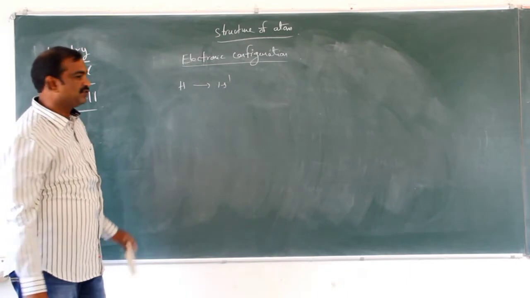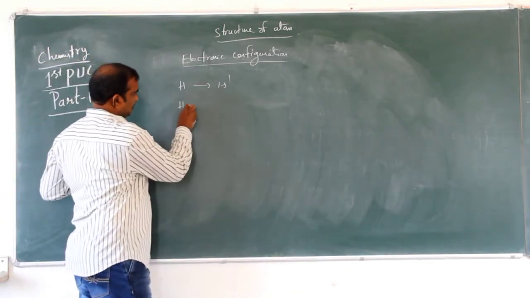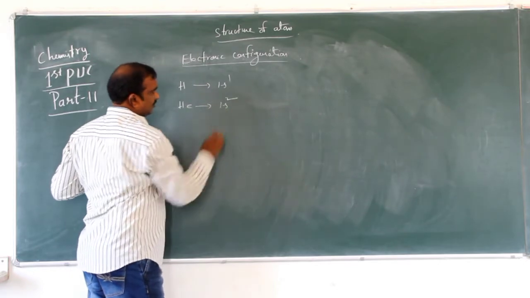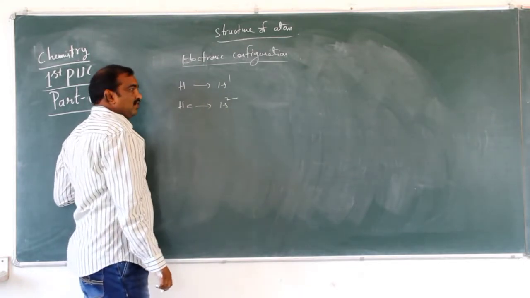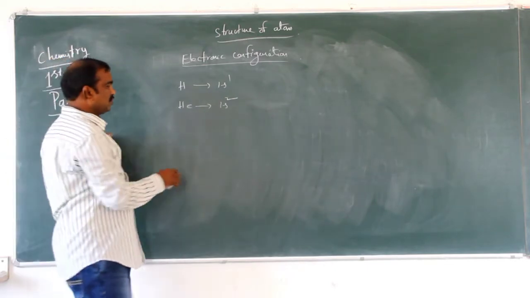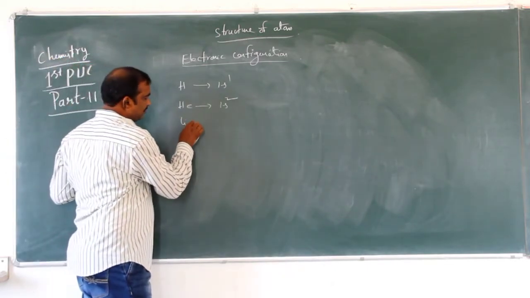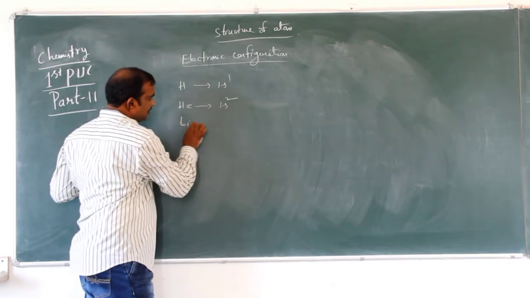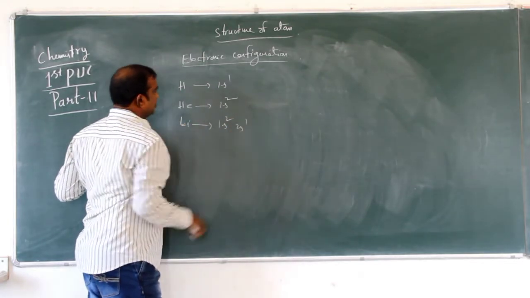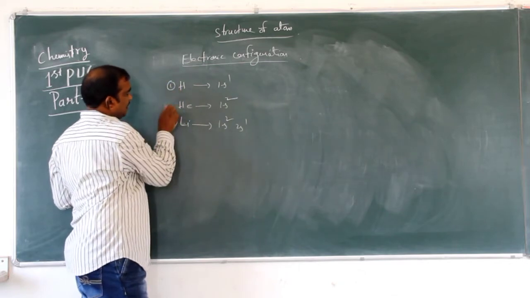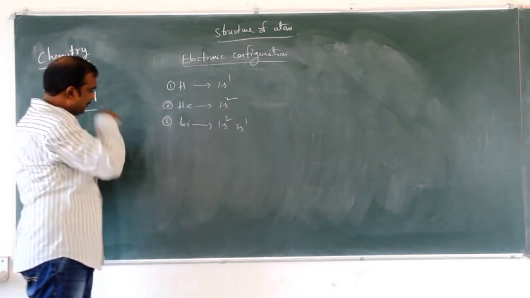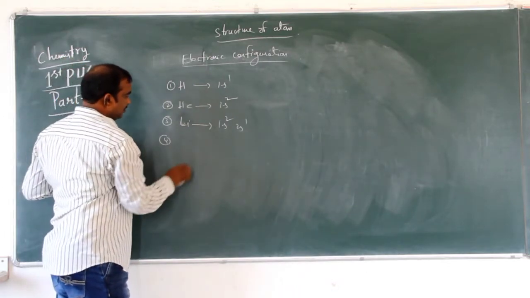Next, helium, 1s2. The s subshell has a maximum of 2 electrons only. Next, lithium, 3 electrons: 1s2, 2s1.